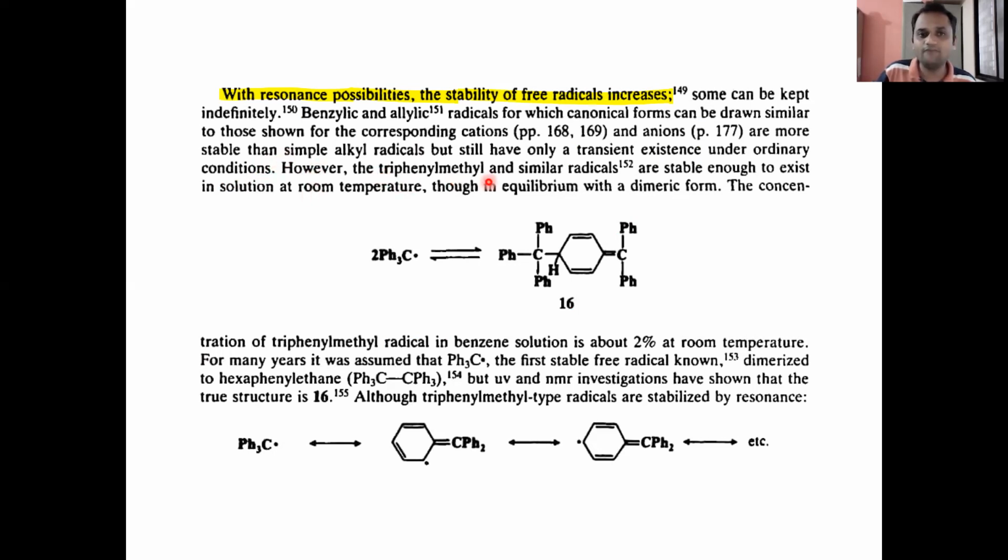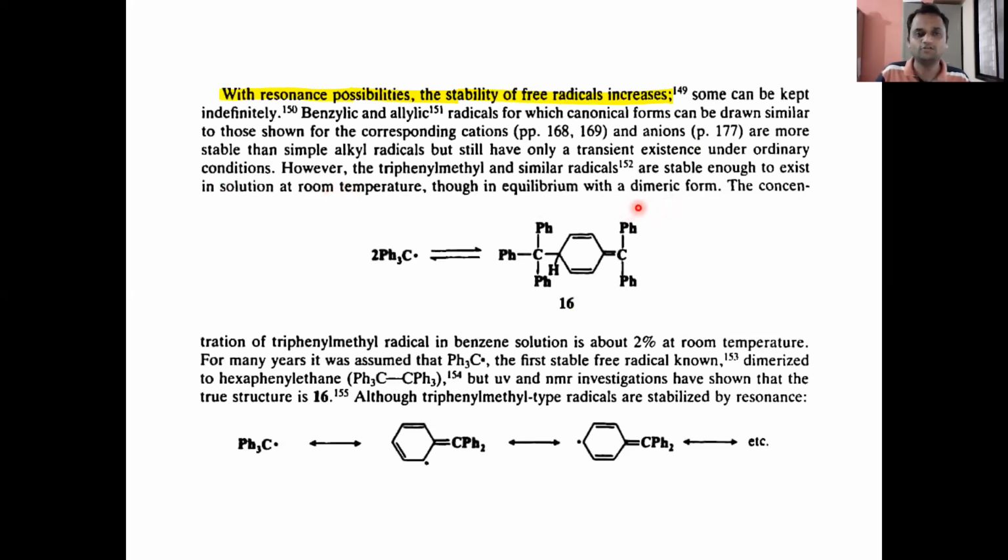However, the triphenylmethyl and similar radicals are stable enough to exist in solution at room temperature, though in equilibrium with a dimeric form. So the triphenylmethyl radical and similar radicals are stable. Therefore they can exist in solution at room temperature, though in equilibrium with a dimeric form.